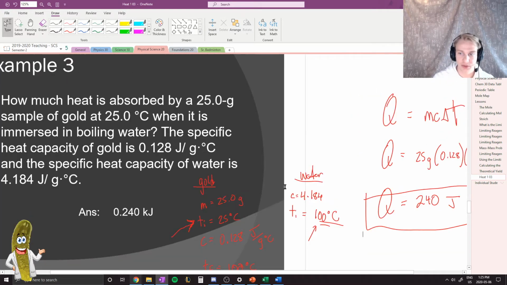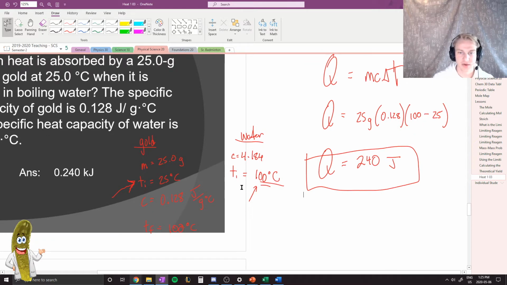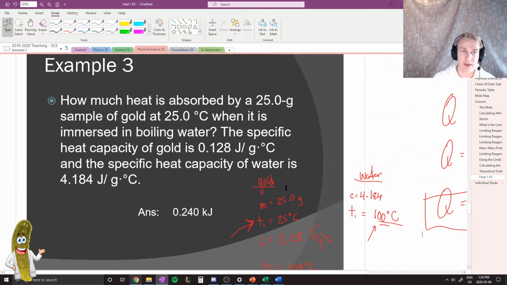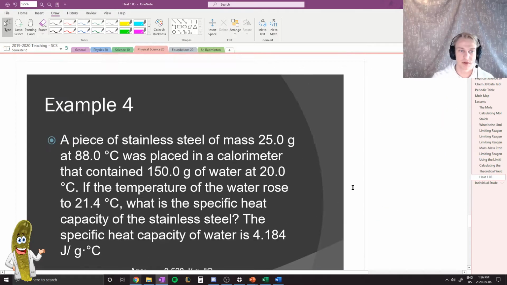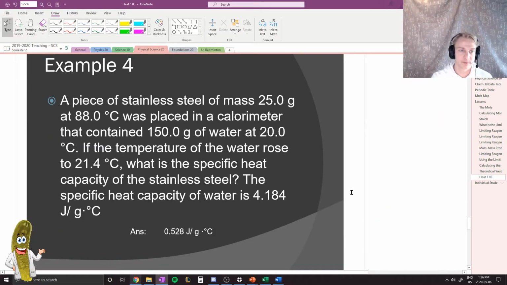So that was example number 3. Again, the weird assumption here was that you had to assume that the gold is going to jump up to the same temperature that the water has. And we were also told in this question that heat would be absorbed, and so we would know that the heat would be absorbed from the 100 degrees Celsius water.